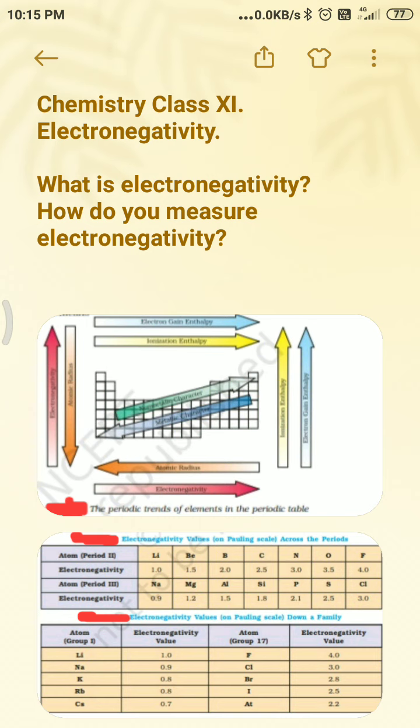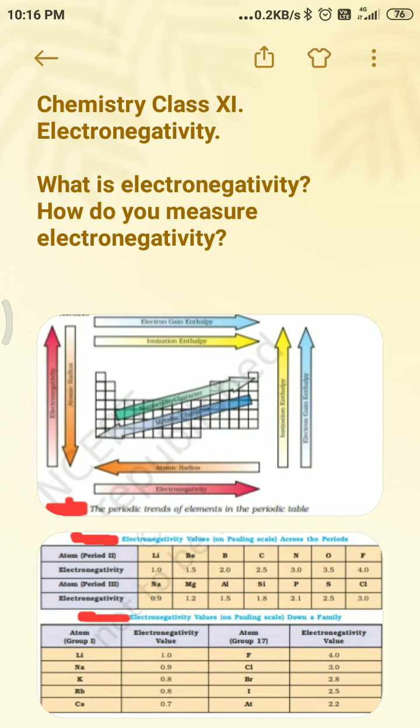For example, look at table 1. For atoms in period 2, lithium has electronegativity 1.0, beryllium 1.5, boron 2.0, carbon 2.5, nitrogen 3.0, oxygen 3.5, and fluorine 4.0. In the same way, in period 3, the electronegativity of sodium is 0.9, magnesium 1.2, aluminum 1.5, silicon 1.8, phosphorus 2.1, sulfur 2.5, and chlorine 3.0.